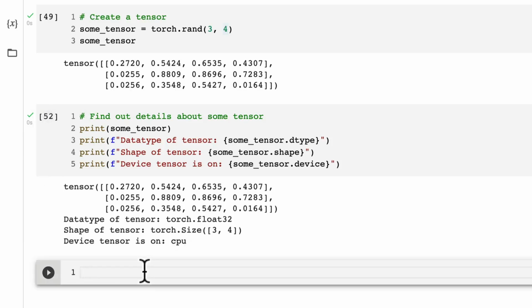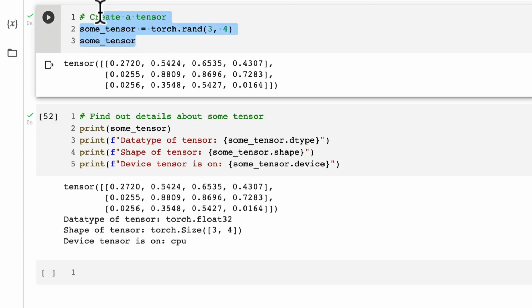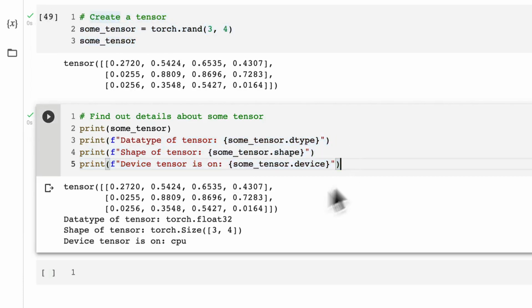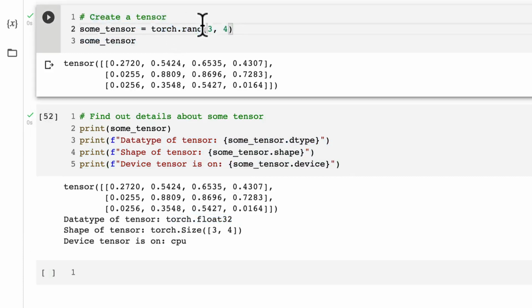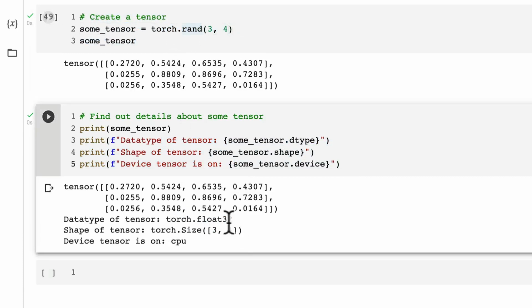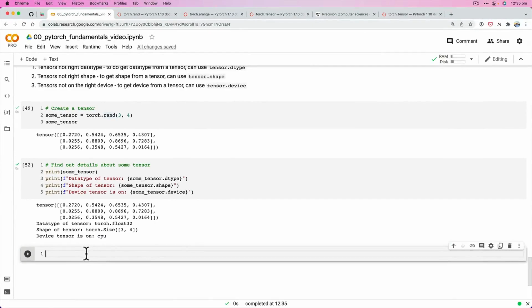But with that being said, give it a shot, create your own tensor, get some information from that tensor, and see if you can change these around. So see if you could create a random tensor, but instead of float 32, it's of float 16. And then probably another extracurricular, we haven't covered this yet, but see how to change the device a PyTorch tensor is on. Give that a crack, and I'll see you in the next video.